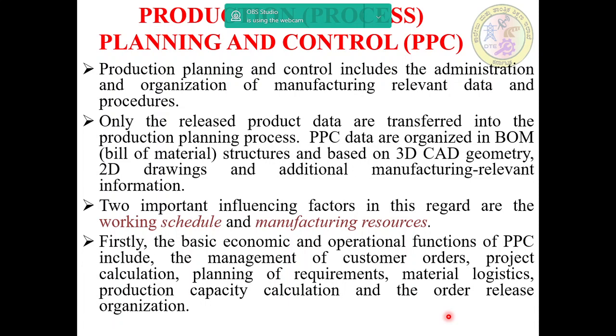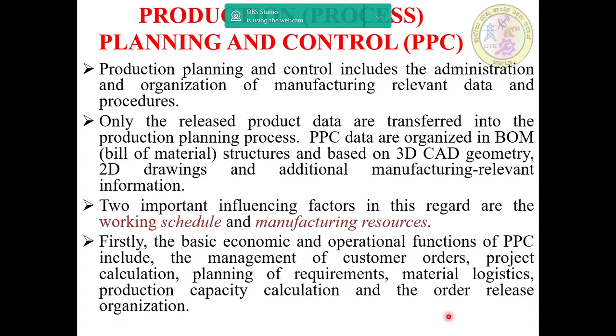Two important influencing factors in this regard are working schedule and manufacturing resources. These are the two main factors.